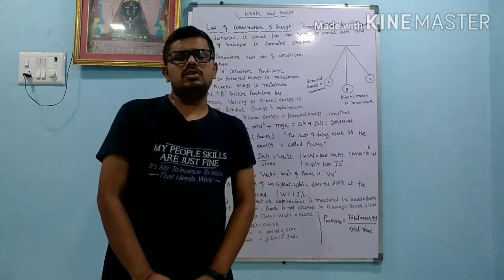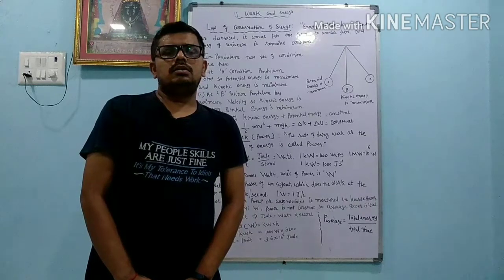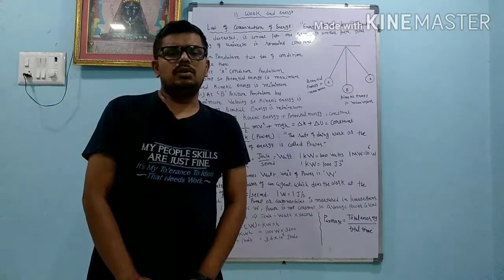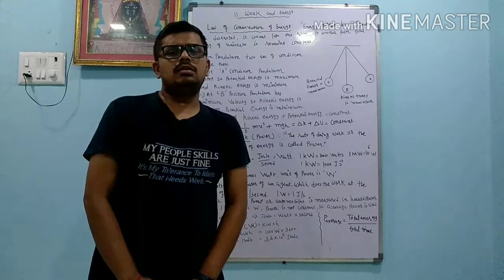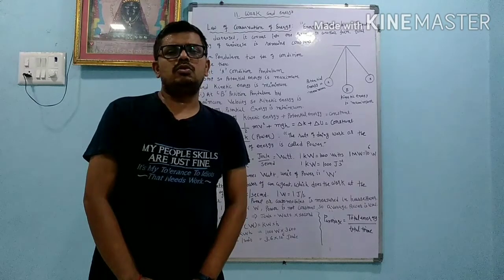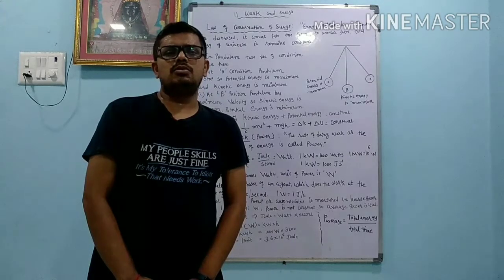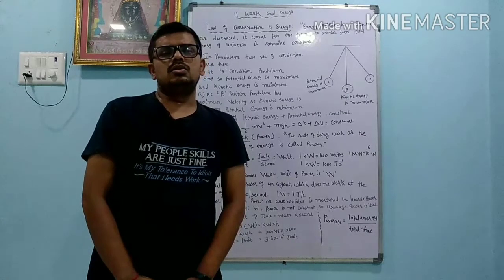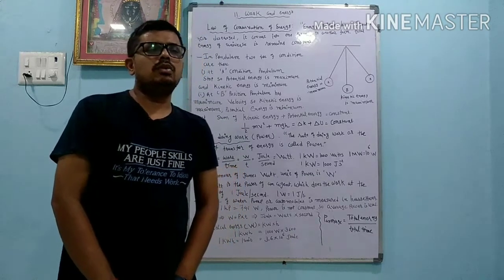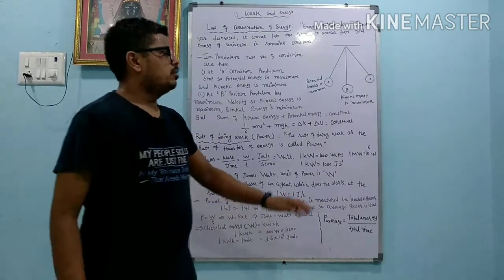A simple example: we store water in a dam, so at that time the water has potential energy. But when we open the gate of the dam, the water has kinetic energy. So here potential energy is converted into kinetic energy. By using potential energy and kinetic energy, we can produce electrical energy. So here we can say that energy is neither created nor destroyed, but it can convert from one form to another form. Dear student, we take one example of a pendulum here.